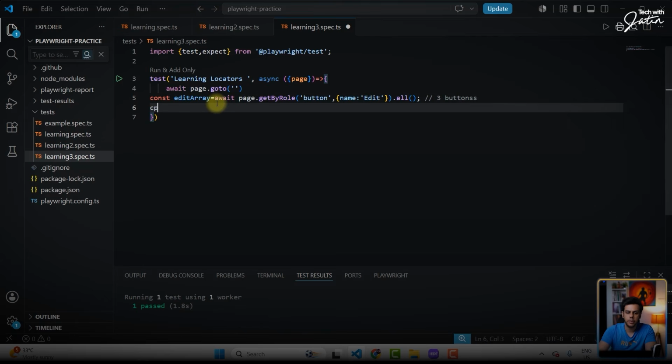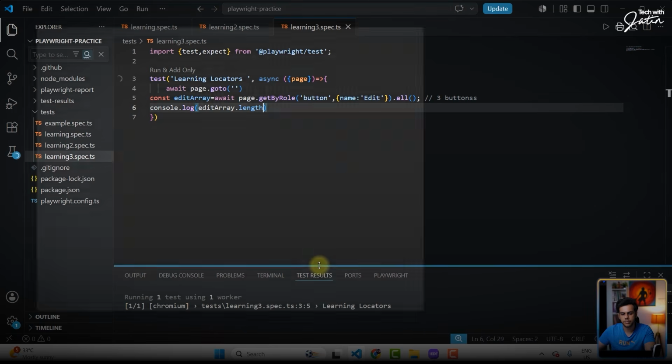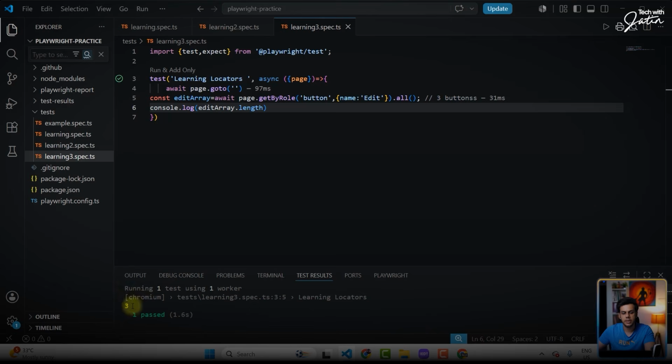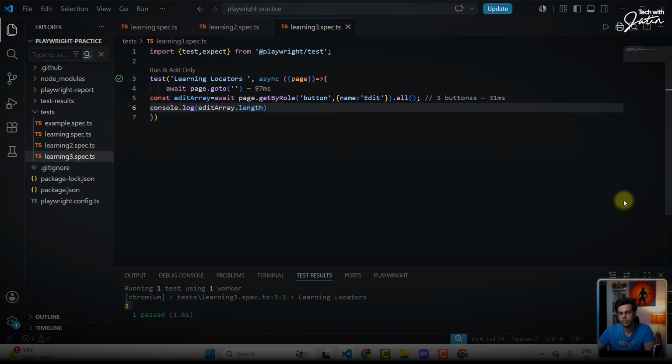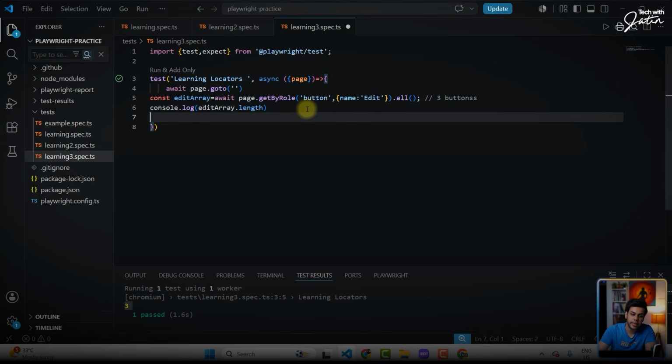And I can do something like this: console.log editArray.length. Now, if I'm going to click on the play button, let's see what happens. And you will see the length of editArray is 3. 3 signifies, there are 3 edit buttons. Perfect. Getting the point. Now, what is the next thing?